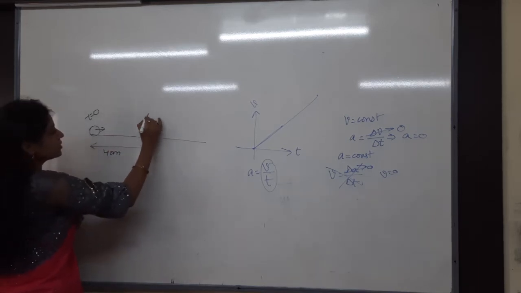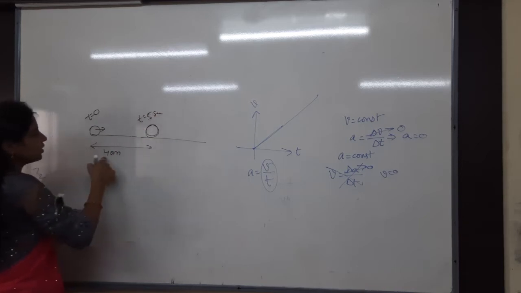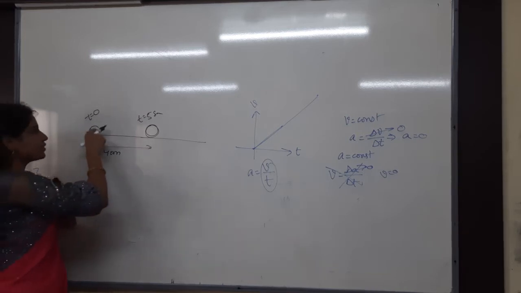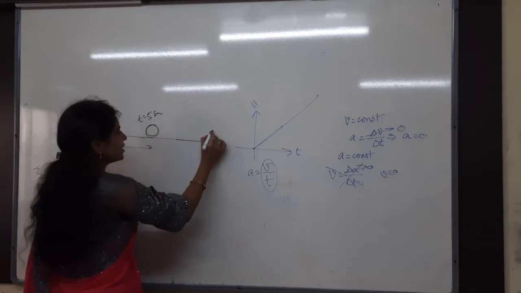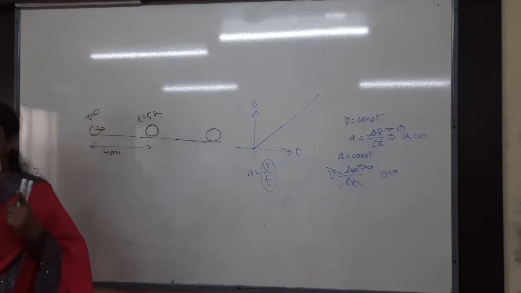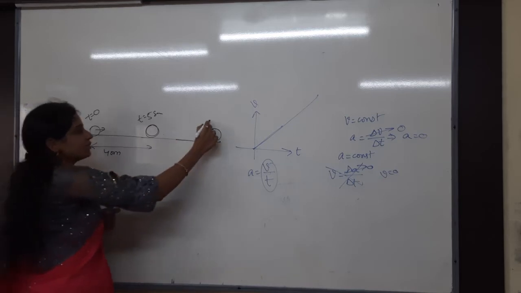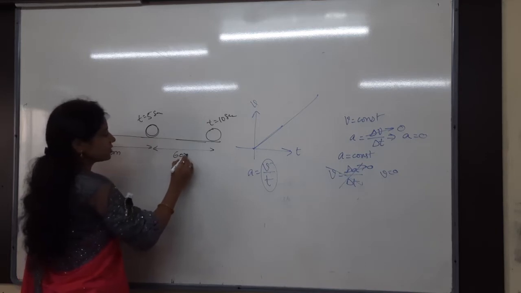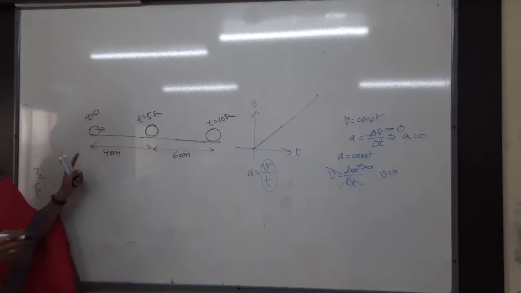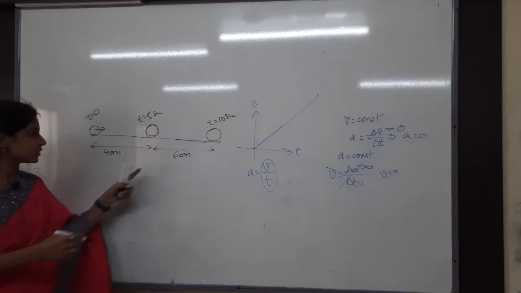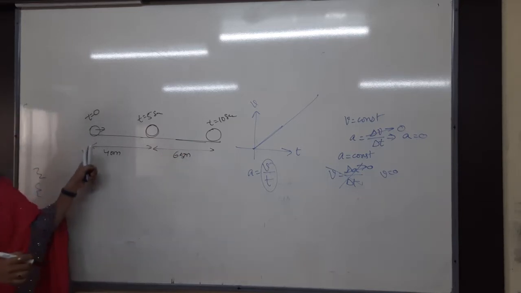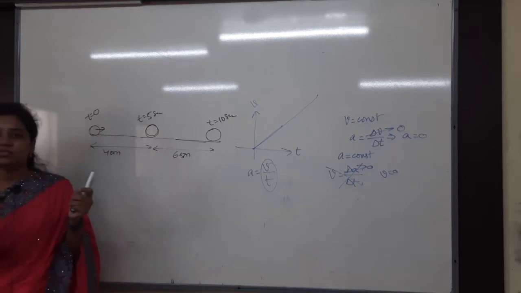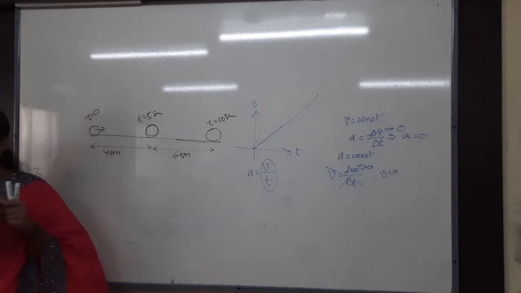At the end of 5 seconds, at t equals 5 seconds, it has made a displacement of 40 meters. The first 5 seconds and then the next 5 seconds make t equals 10 seconds. From the starting it will be 105 meters. In the next 5 seconds, it makes a displacement of 65 meters.